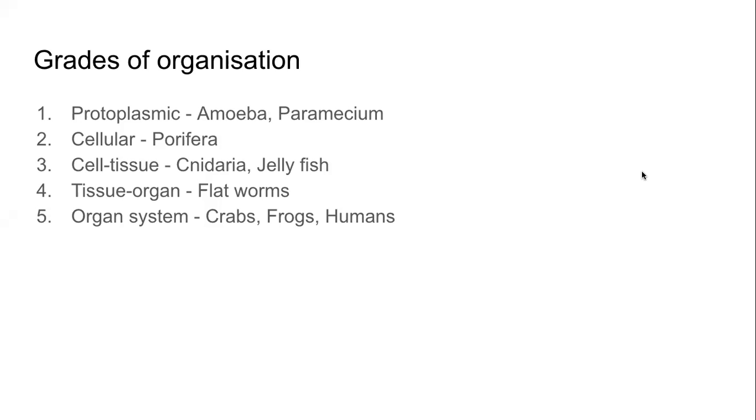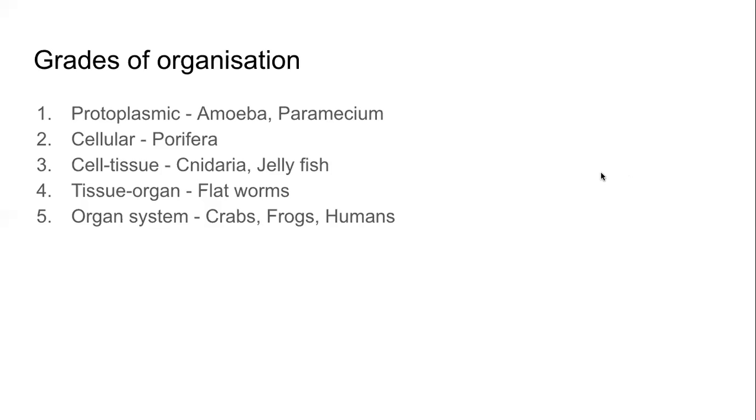Finally, when these organs work together as a system, can you give me an example of an organ system in our body? Organ system. All of you know this. You have all also studied this last year. Give me 2 examples of organ systems in our human body. Digestive system, respiratory system. Right? These are very common examples of organ systems that are there in animals, that are there in our bodies, humans also.